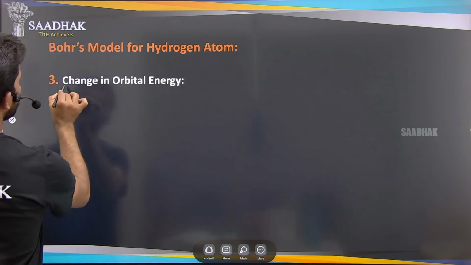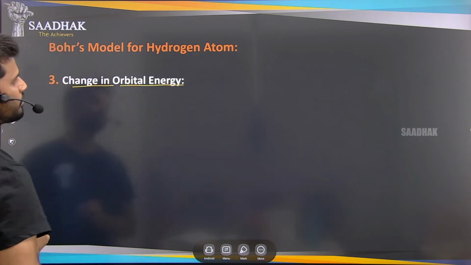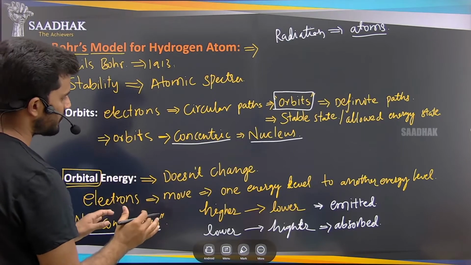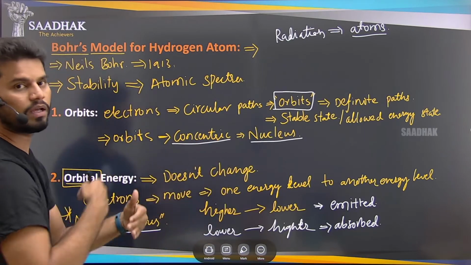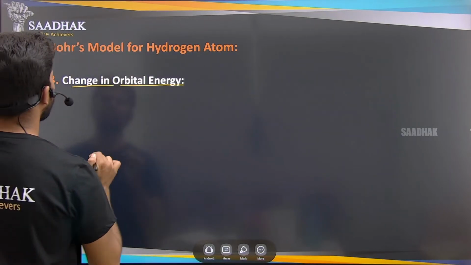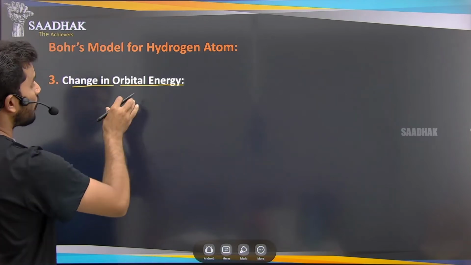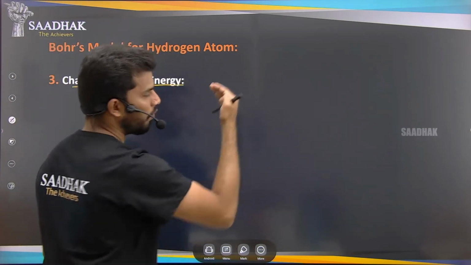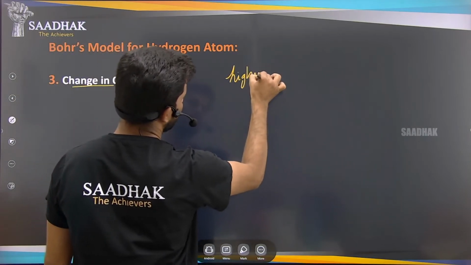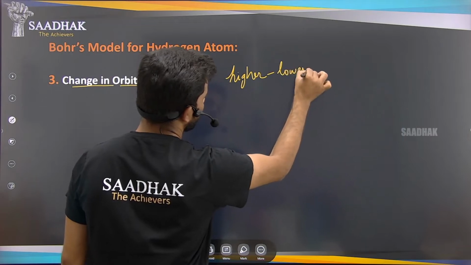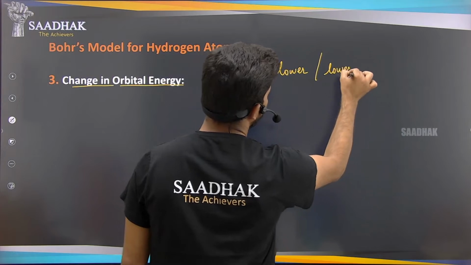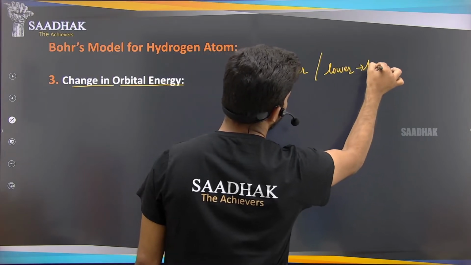Next is change in orbital energy. Just now we discussed that the orbital energy is not changing, just the electrons are moving and carrying energy from one energy level to another energy level. So here, orbital energy means how the energy is changing from one orbit to another orbit, higher to lower and lower to higher.